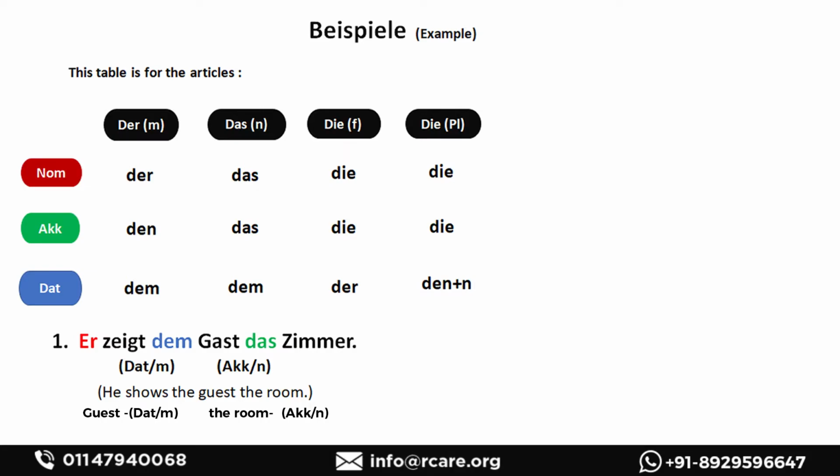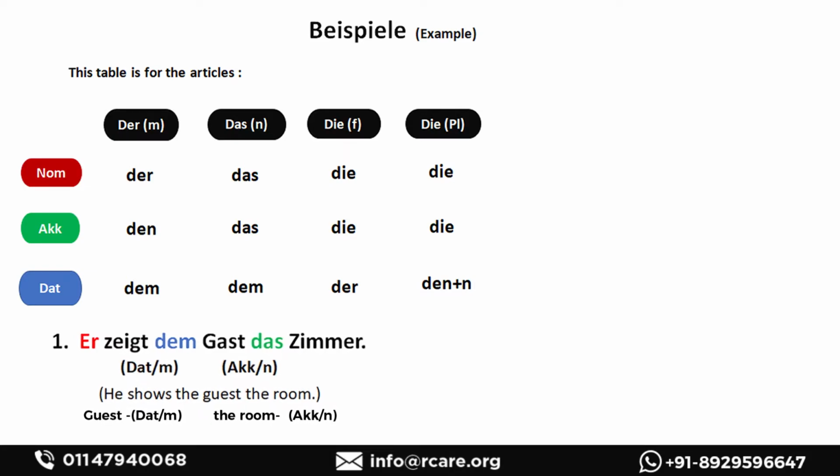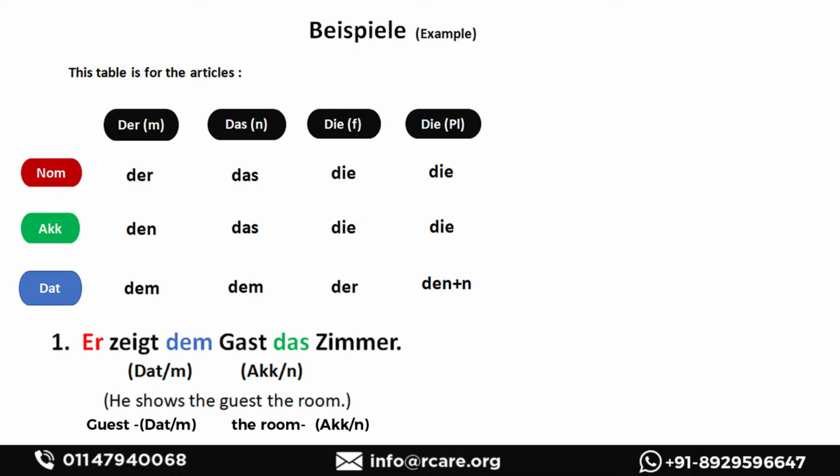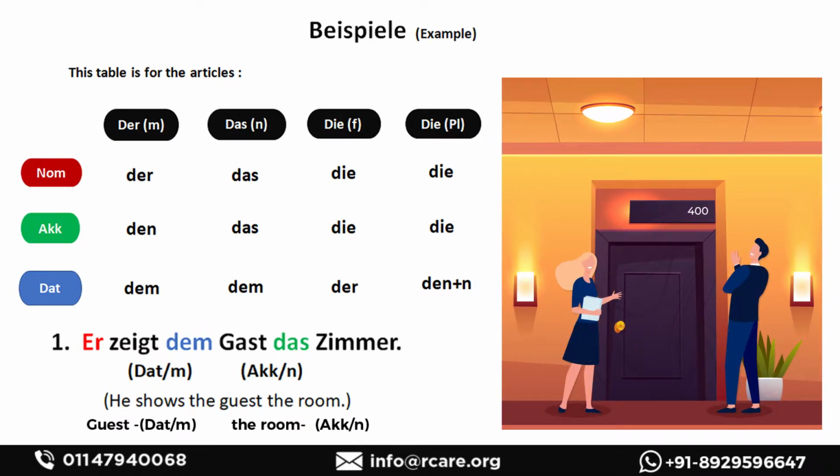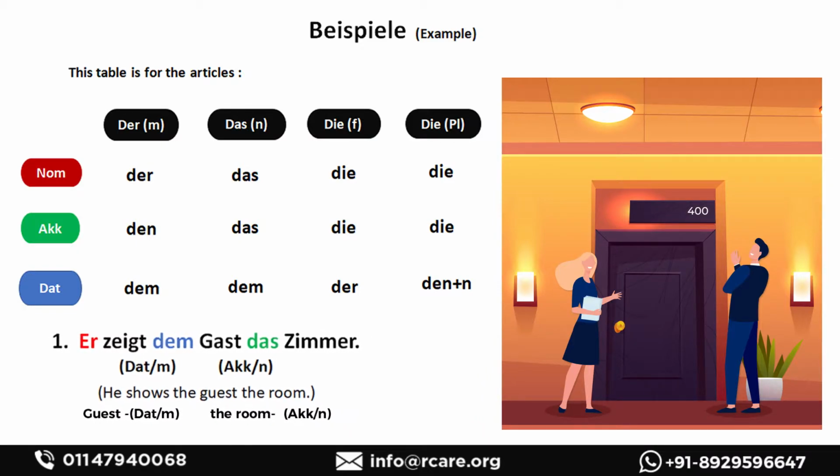So these are the changes that occur. So let's move on to the first example. Zeigt dem Gast das Zimmer. He shows the guest the room. So here he is showing the guest.